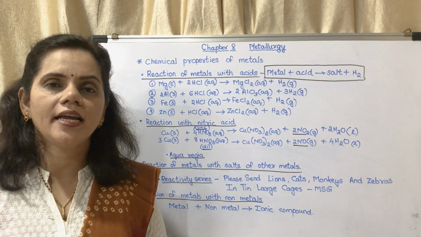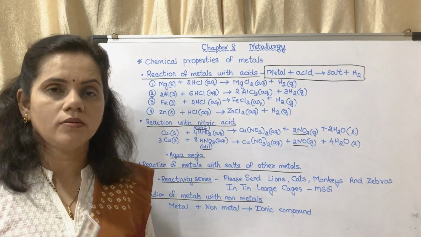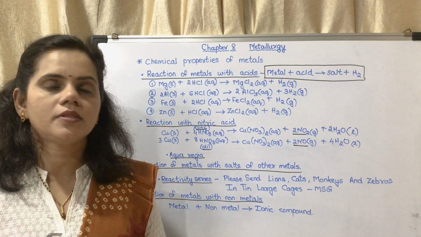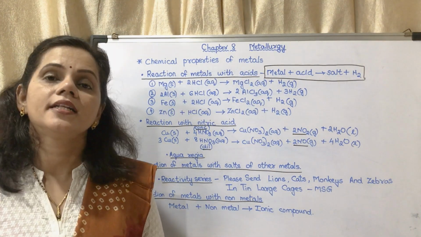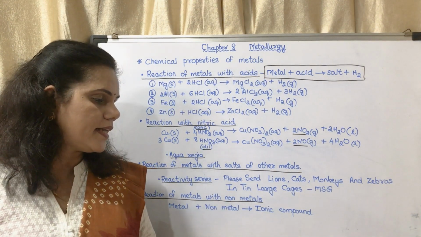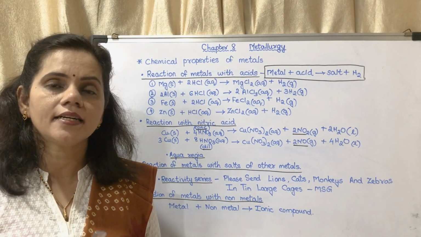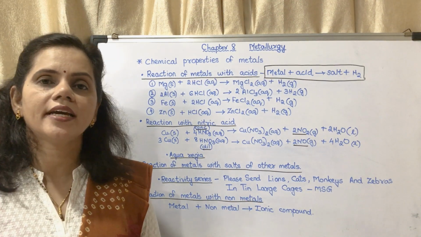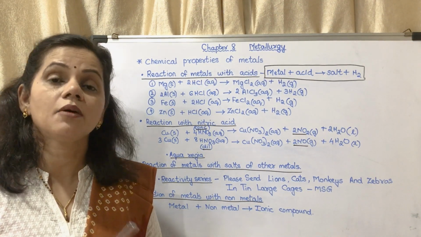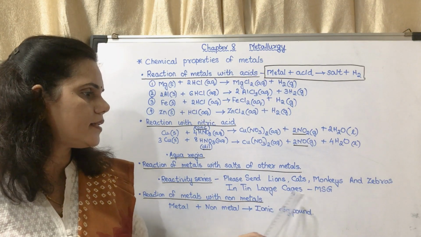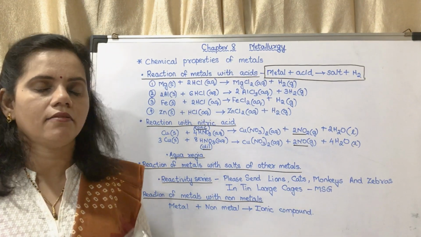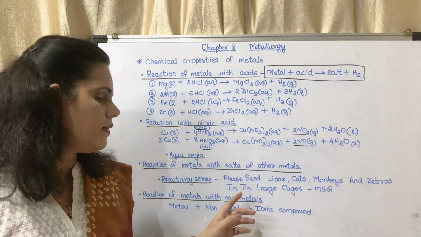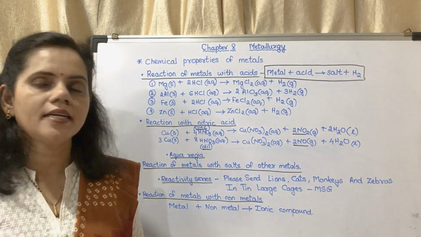Which are highly reactive? The first 6 are highly reactive: potassium, sodium, lithium, calcium, magnesium, aluminium. After that, zinc, iron, tin, lead are moderately reactive, and the remaining are less reactive.